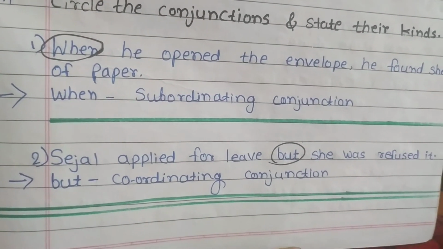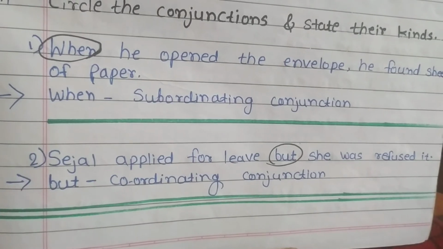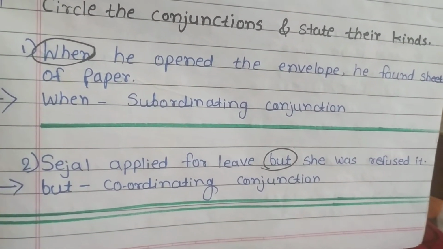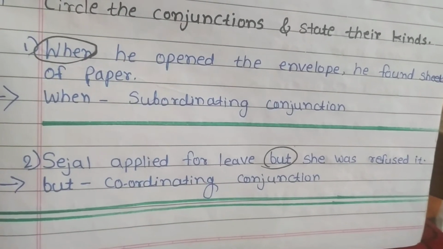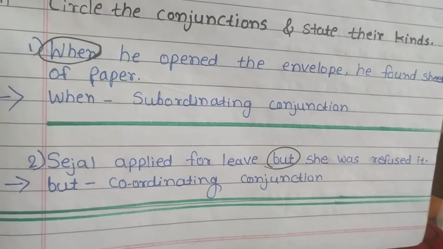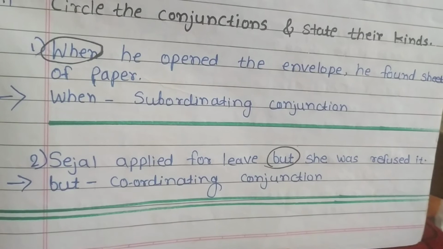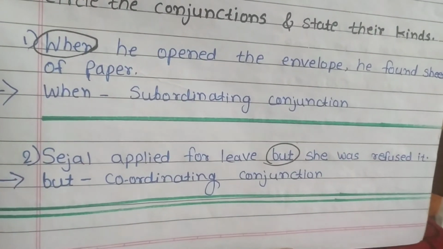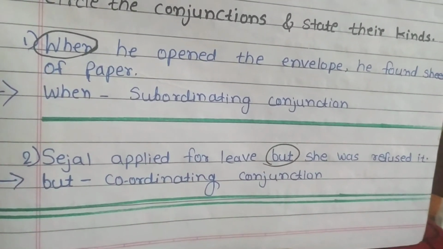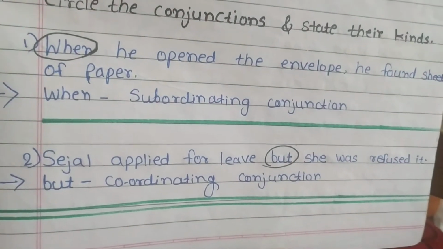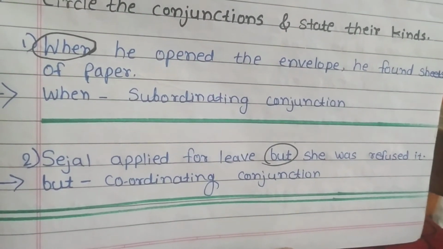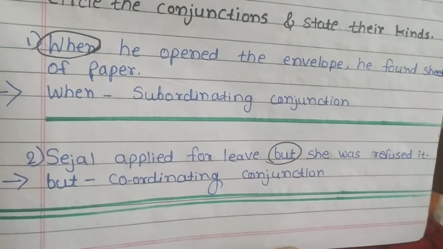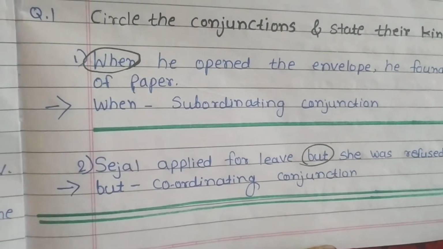As it is here, Sejal applied for leave and she was refused it. These two statements are joined with but. So that's why here the word but is a conjunction and it is a coordinating conjunction. Is that clear? Very good.